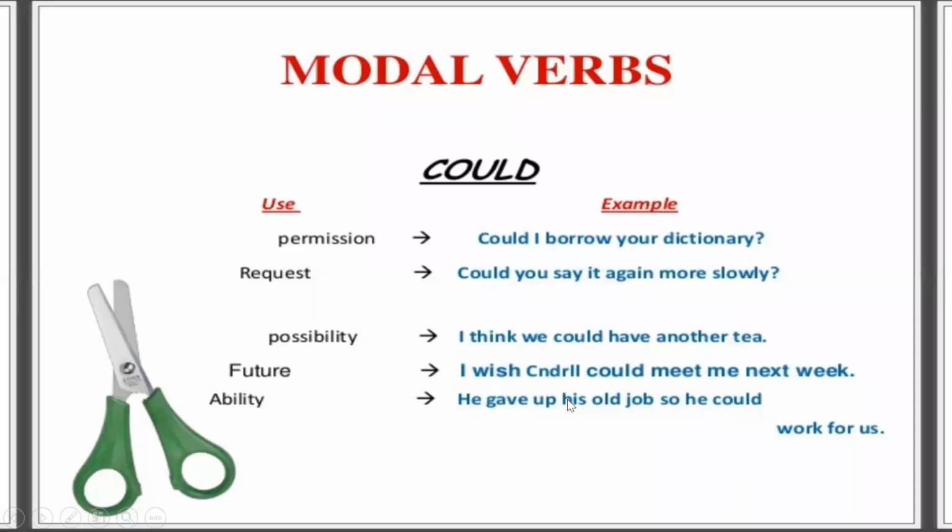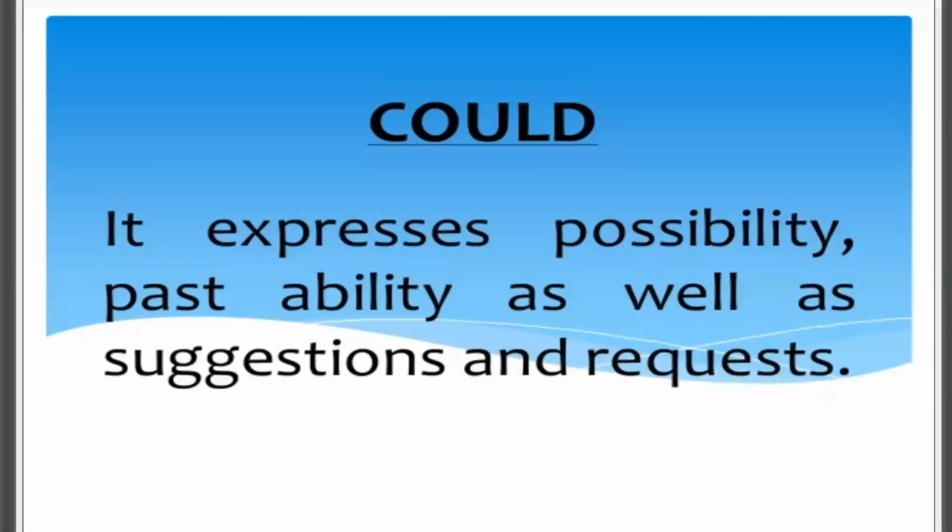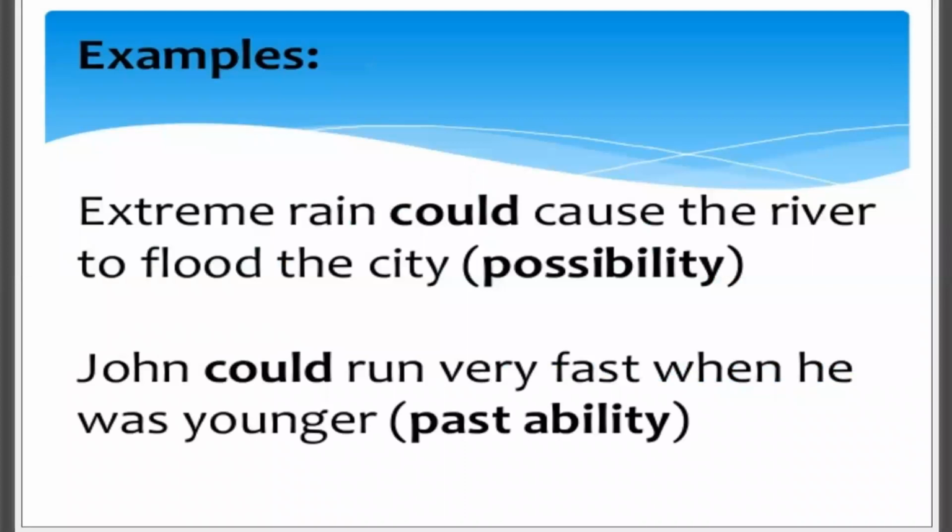Moreover, if we talk about the broader use, can and could are used for three basic things. First is for expressing your ability, your capability. Second, for asking or seeking permission from someone. And third, for requesting. When you need to request someone in an informal way, we use can or could. Again, it expresses possibility, past abilities, as well as suggestions and requests. This we have done. Some examples again.